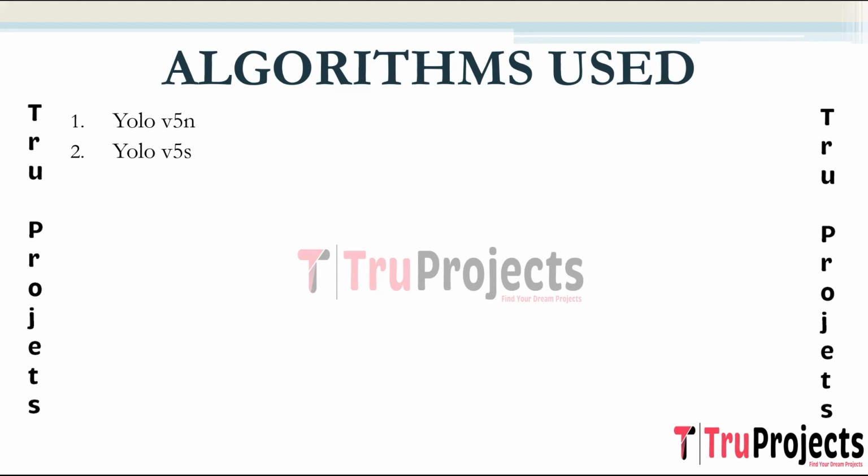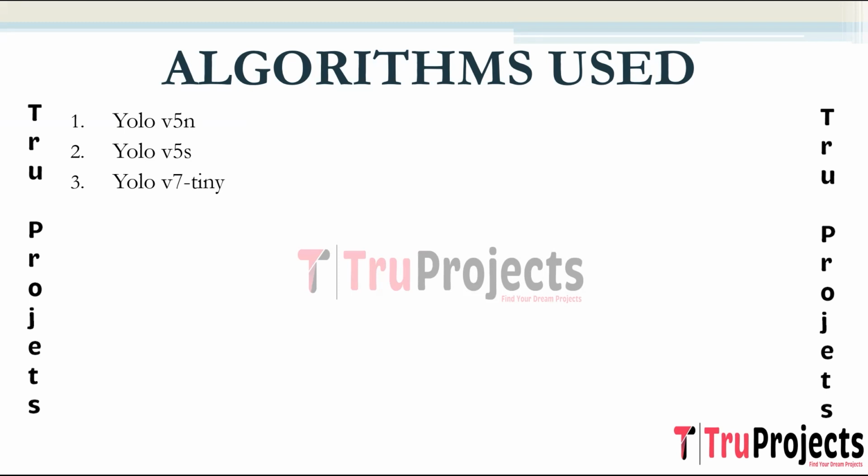YOLOv5s represents a smaller version of YOLOv5, often optimized for a balance between speed and accuracy. It is implemented for scenarios where a good compromise between speed and detection precision is required, such as in real-time detection applications. Coming to YOLOv7 Tiny, which is You Only Look Once version 7 Tiny.